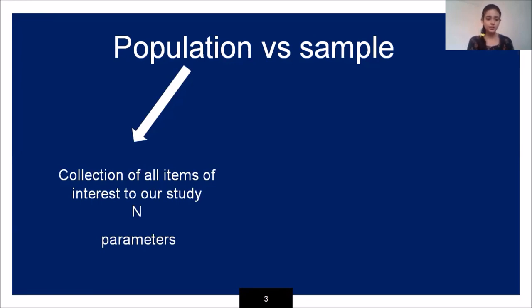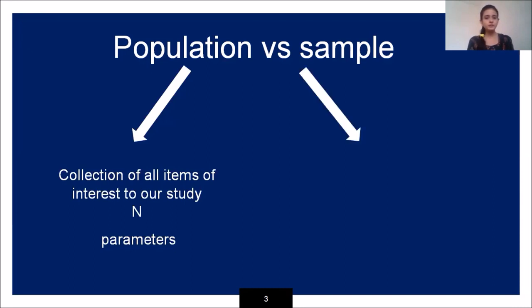I am taking two categories: whether you are interested to do a survey on the university data or on the election data. So wide varieties of data are available, and you have to take the complete set of that particular domain of interest. So it is called the collection of all items of interest to our study.